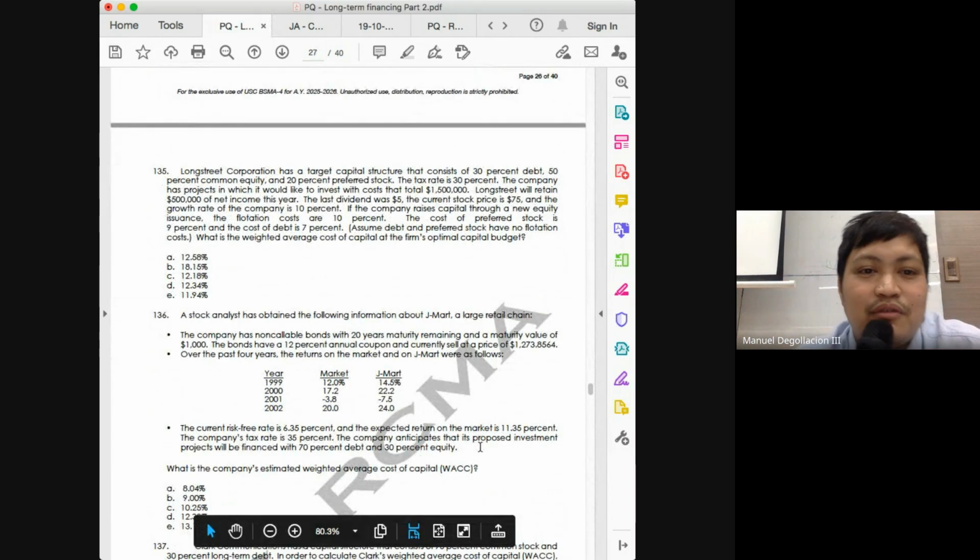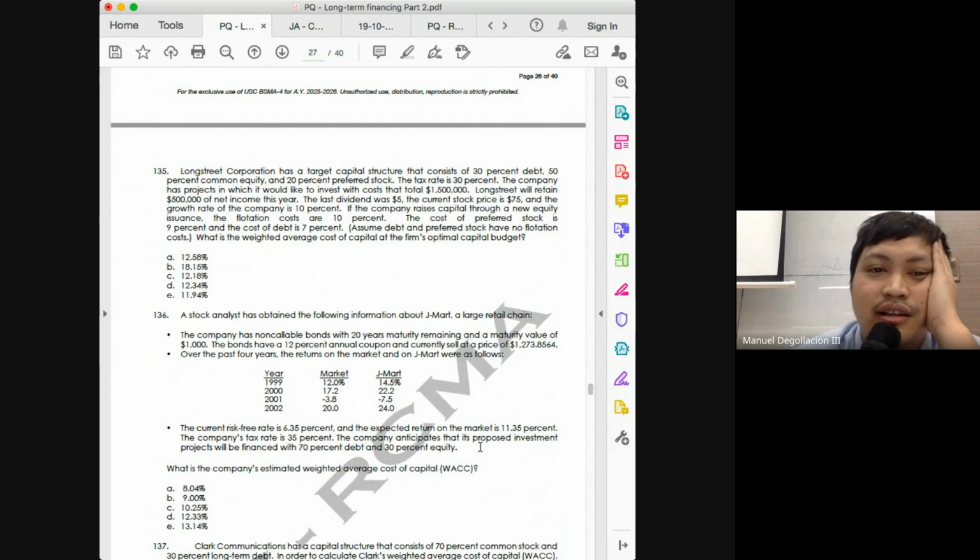What is the weighted average cost of capital? Target capital structure is 30, 50, and 20. Tax rate is 30%. The company has projects in which it would like to invest with costs that total 1.5 million. I think we need to know. Longstreet will retain, okay, I think this would be a long problem. We'll retain 500,000 of net income this year.